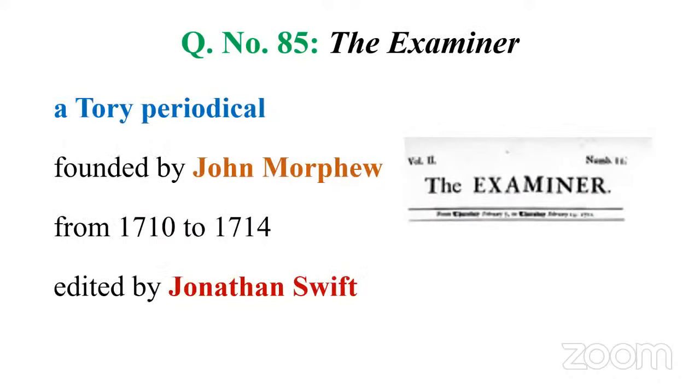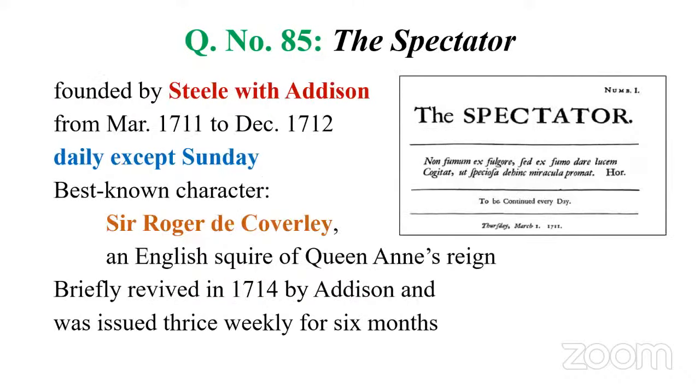Then the Examiner, a Tory periodical supporting the Tory party, founded by John Morphew. It ran from 1710 to 1714. One of the important editors was Jonathan Swift himself. Then comes the Spectator, founded by Steele and Addison. It ran from March 1711 to December 1712. It was issued daily except Sunday, and they created an imaginary society, a club called the Spectator Club, in this periodical. One of the important characters was Sir Roger de Coverley.